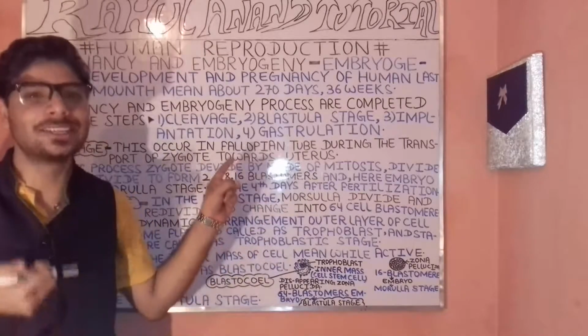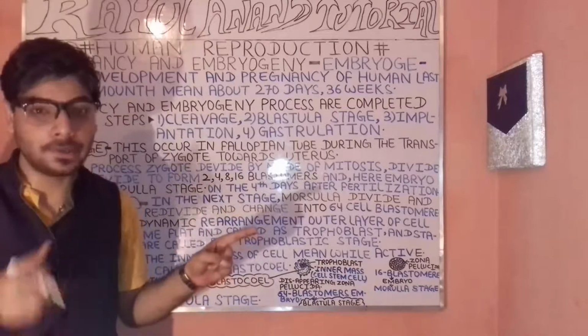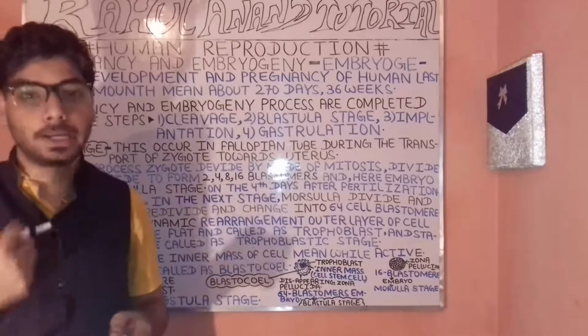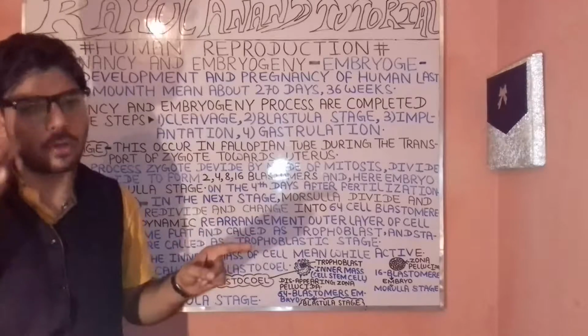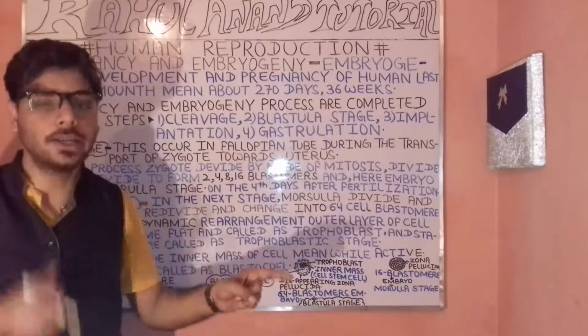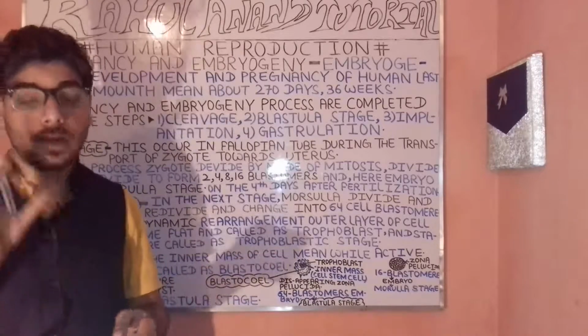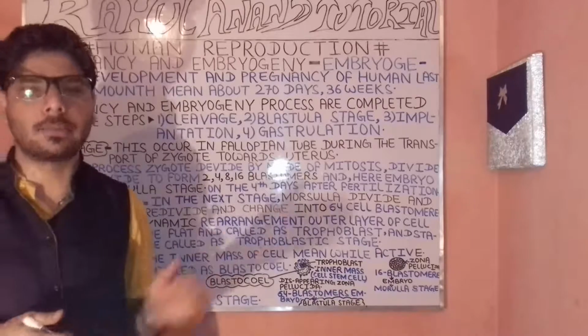Now let's understand what implantation actually is. It is a unique process in which the blastocyst becomes attached to the walls of the female reproductive organ, in order to acquire a sufficient amount of food, the nutrition. So remember, your blastocyst often requires an amount of nutrition.